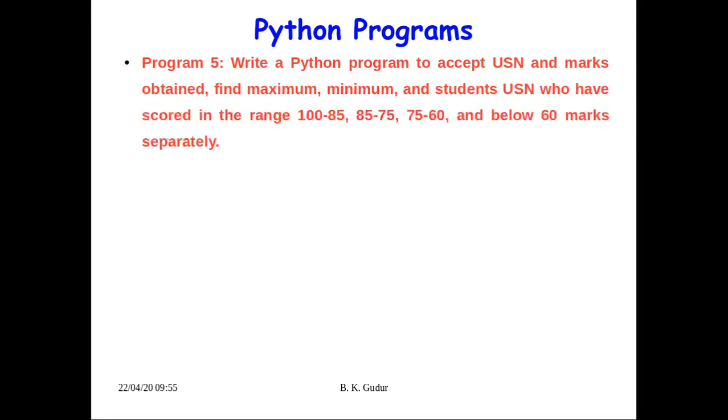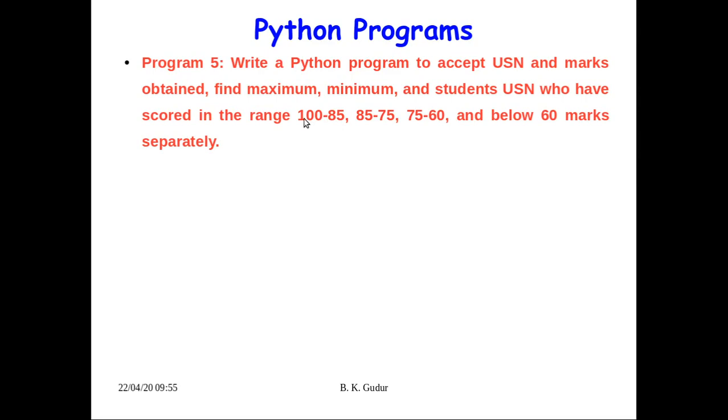Okay, so once the entry of USN and marks of students is over, we'll find the maximum marks in that list, whatever the number of students whose marks have been entered. So what is the maximum marks, what is the minimum marks, and later the list of USNs who are in the range of 100 to 85, 85 to 75, 75 to 60 and below 60. But remember, one confusion will be there, 100 to 85 and 85 to 75. Where to consider this 85, that will be a problem. You can assume anything because he has not given any proper thing in that.